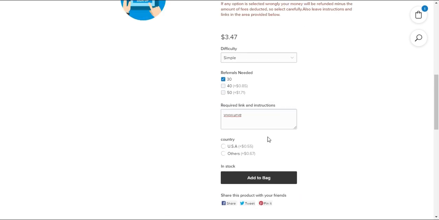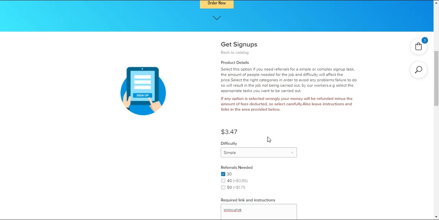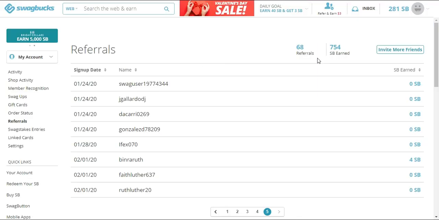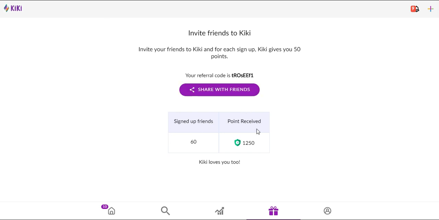It's secure. I mean, you pay out, you cash out, you pay through PayPal. So that is it for this website. It's pretty secure, and I've actually used this website on a bunch of different sites like Swagbucks, as you can see, 68 referrals over here. I just bought those. Kiki over here, 60 referrals.